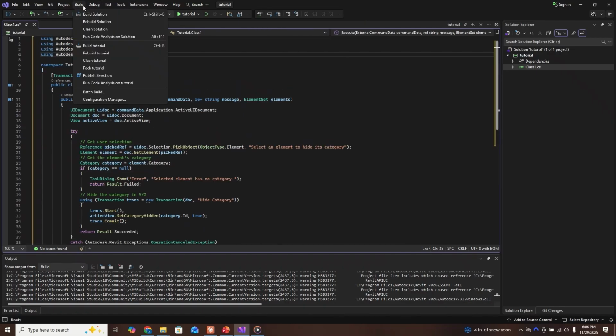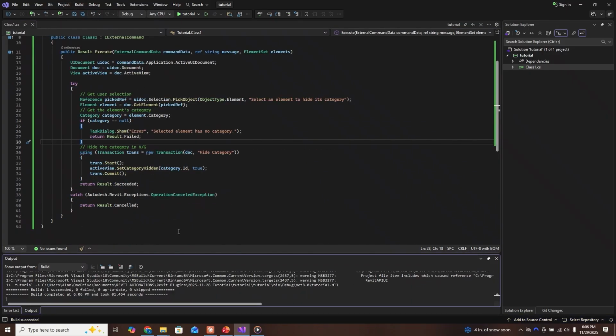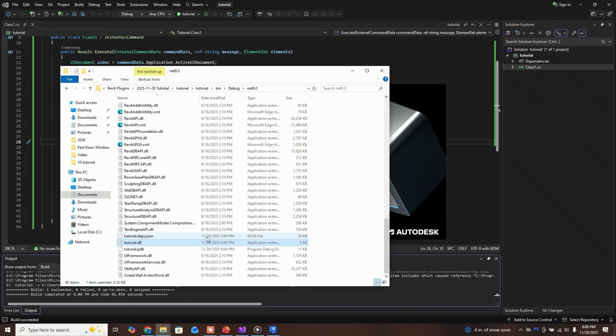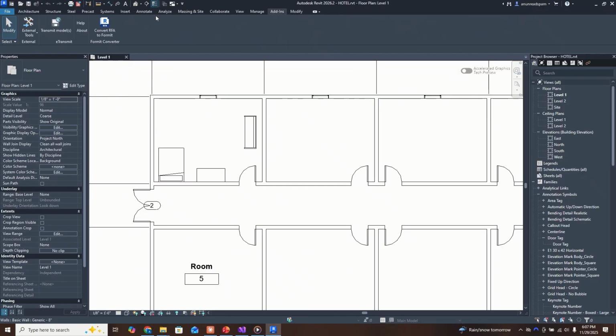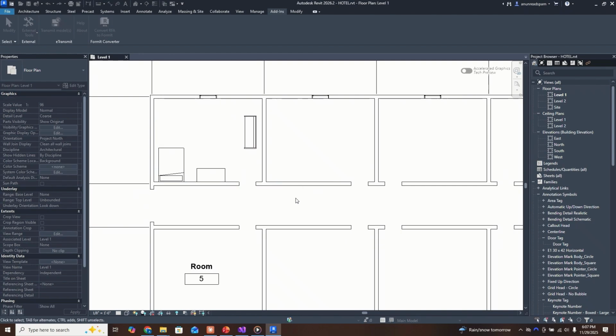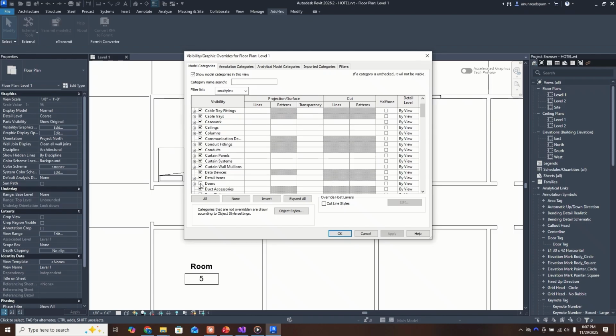Right, we built the solution already. I think, no wait, maybe not. Okay, we built it, which updates it, and every time you build the solution, it updates this file, and that's why it requires you to restart Revit so that you're reading the fresh version of the file, right? Add-ins, Tutorial, and bam, amazing. Let's see if it actually worked here. Yeah, it did. That's crazy.